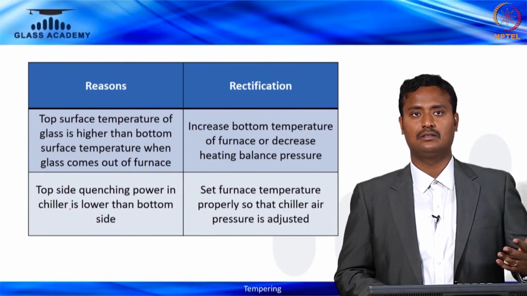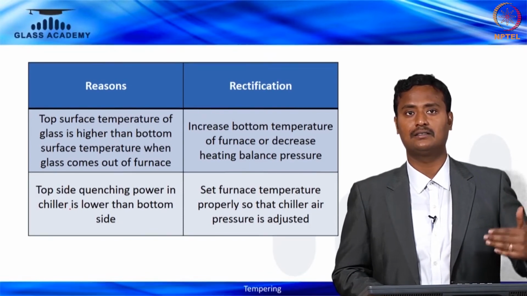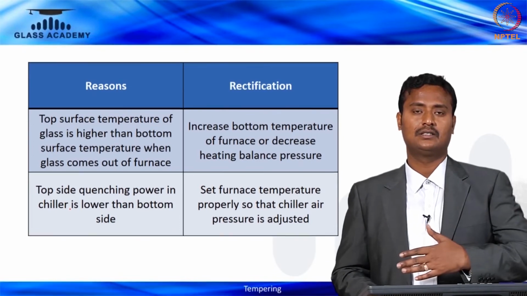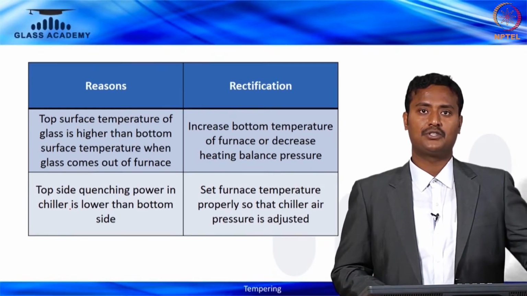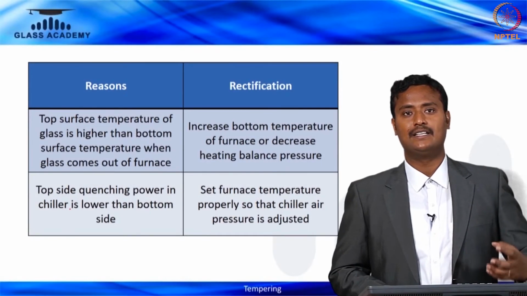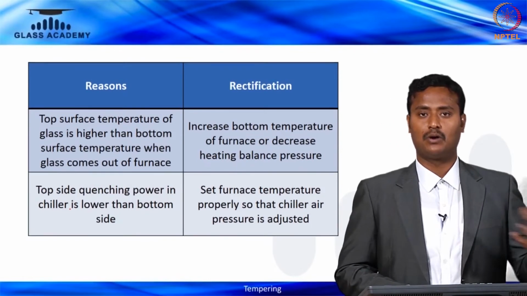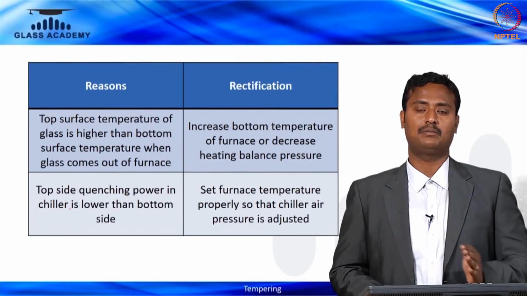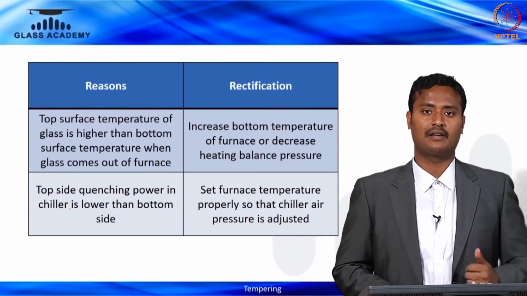The top surface temperature is higher than the bottom surface temperature when the glass comes out of the furnace. Increase the bottom temperature of the furnace or decrease the heating balance pressure. If the top side quenching power in the chiller is lower than the bottom side, set the furnace temperature properly so that the chiller air pressure is adjusted. So that's the rectification we can do.